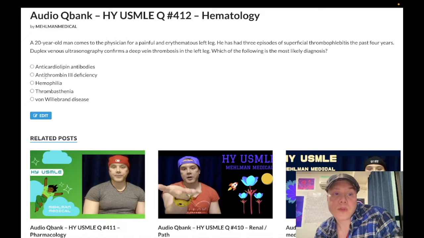So antithrombin 3 deficiency is the correct answer. This is going to present one of two ways in USMLE. Number one, just like this, where you have a young adult who has just a vague presentation of recurrent thromboses, nothing else to go by, okay? And in the absence of other thrombotic disorders, I mean, there are others, factor V Leiden or factor 5 Leiden, prothrombin mutation, okay? So there are other conditions, but they're not going to list them all together. It's going to be a vague presentation of a young adult, and you need to know this is actually hereditary, okay? That's the first way.